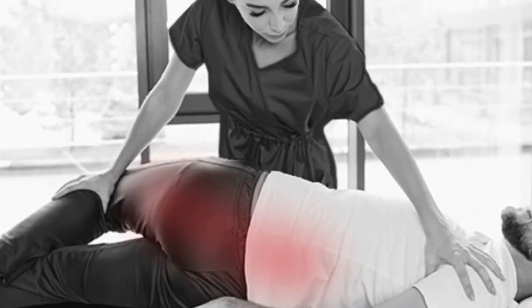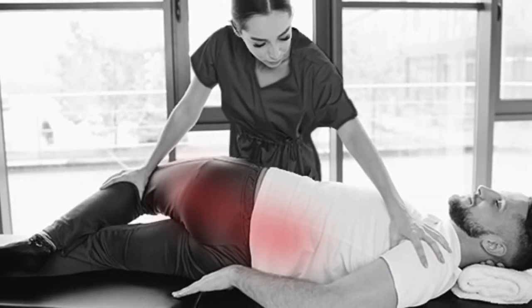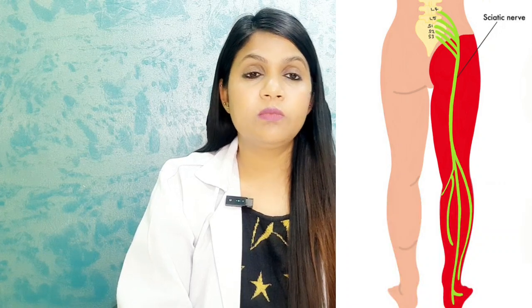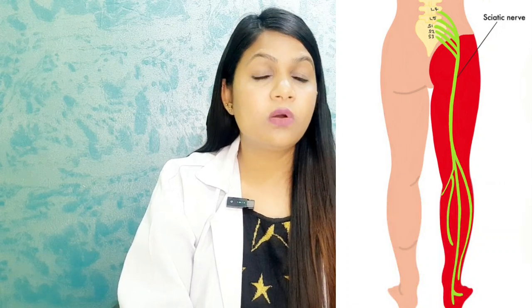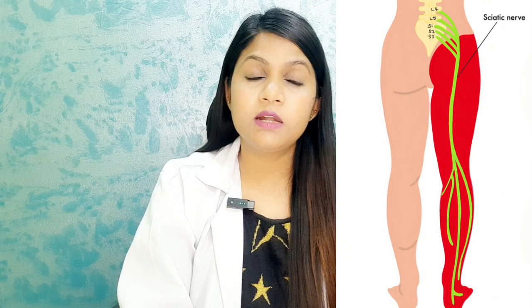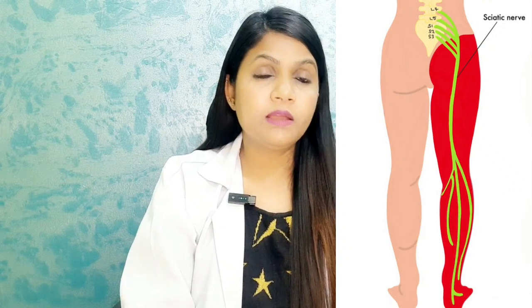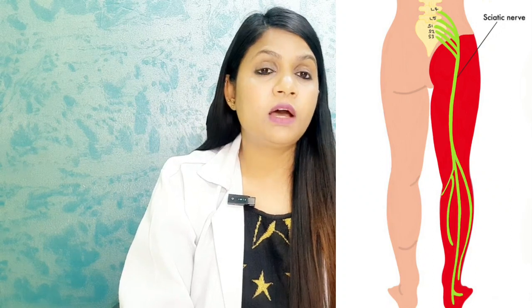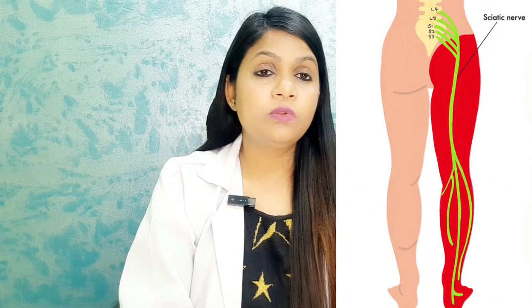About the homeopathic medicine for your sciatica problem. But before starting, let's discuss what sciatica is. Basically, sciatica is a very painful condition. The sciatic is a nerve found in our body. It is the thickest and longest nerve of our body. It starts from your lower back and runs down from the hips to the thigh, to your leg, to your feet.